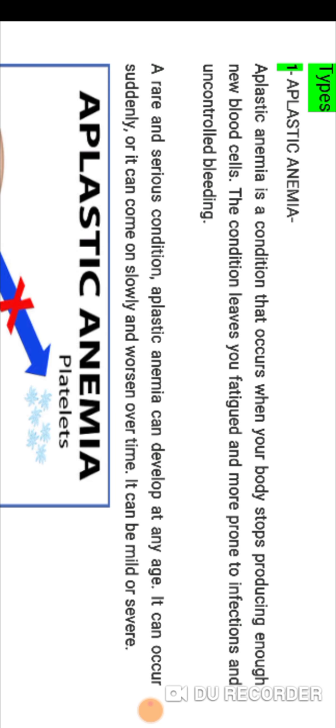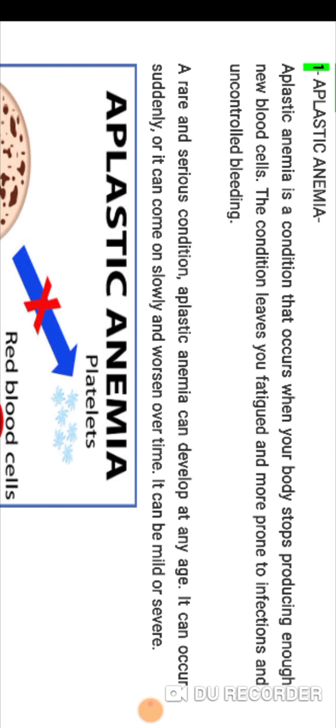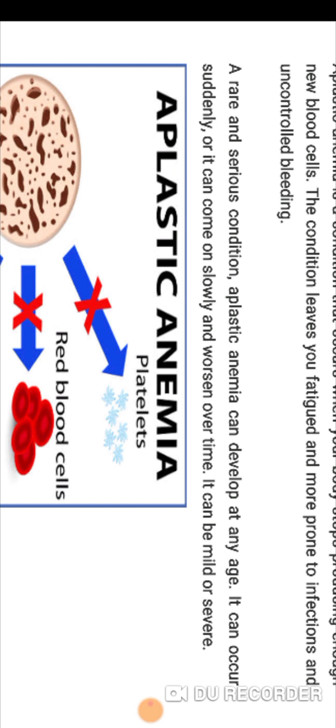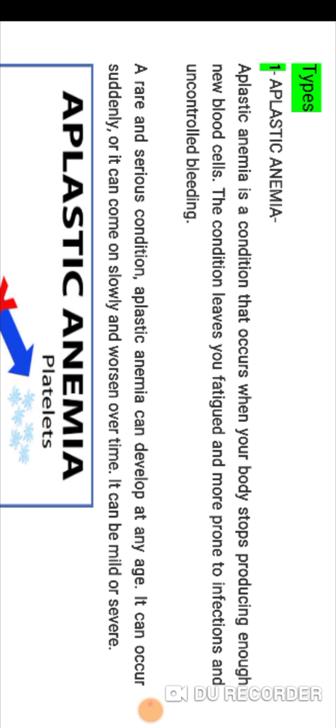Okay. So a rare and serious condition, aplastic anemia can develop at any age. It can occur suddenly, or it can come on slowly and worsen over time. It can be mild or severe. Okay. So this was aplastic anemia.